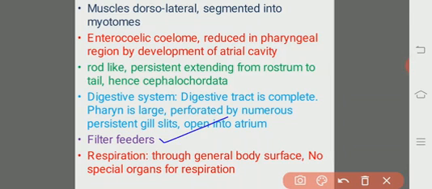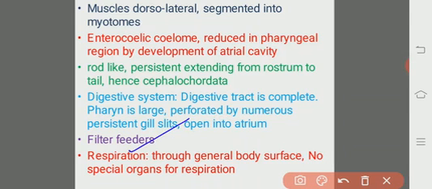Then coming to another metabolic activity, that is respiration. That is the mutual exchange of gases between the organism and the ambient medium where the organism is living. That is respiration. Just now we discussed that although there is a large pharynx perforated by numerous gill slits, they are not useful for respiration and are meant for filter feeding, so the respiration takes place through the general body surface.